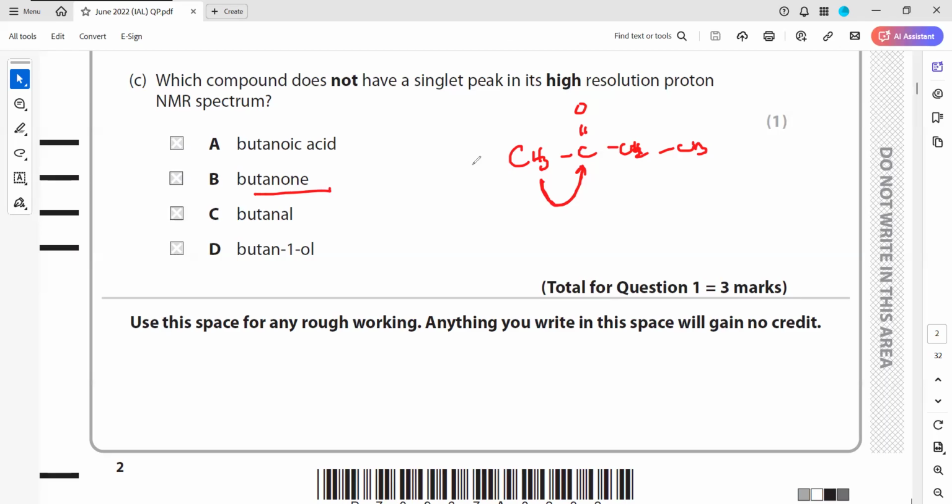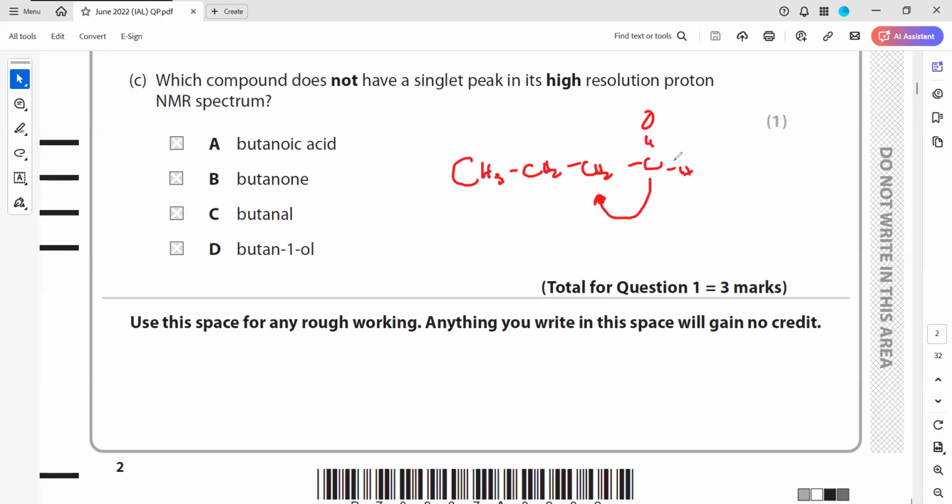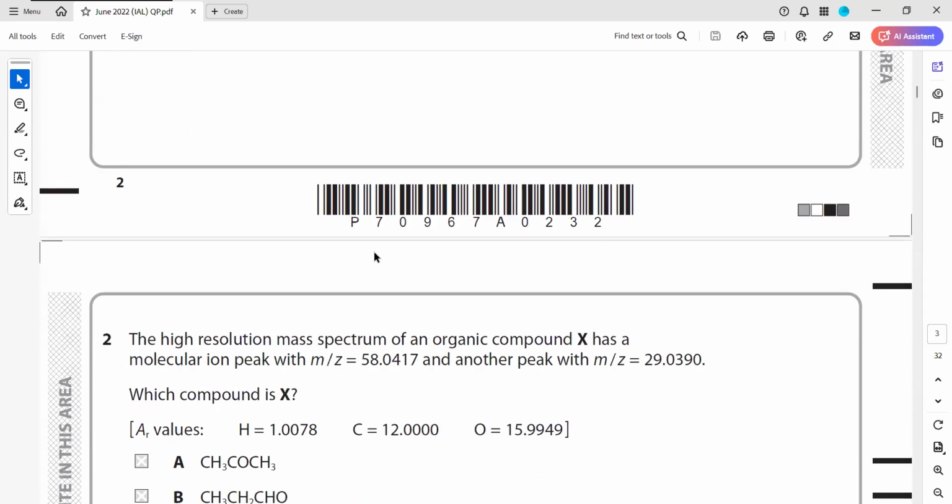And what about butanal? CH3, CH2, CH2, C double bonded with OH. This neighbor has 2 hydrogens, so this will give a triplet. This neighbor has 1 hydrogen, so this will give a doublet. This neighbor has 2 plus 3 hydrogens, so it will give like 6. And this will have 2 triplets. So butanal will not give a singlet. Rest all of them will give a singlet. Singlet is when the neighbor does not have any hydrogen, so 0 plus 1, it will be a singlet. Is it clear, the last one?